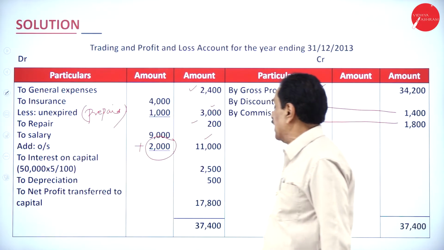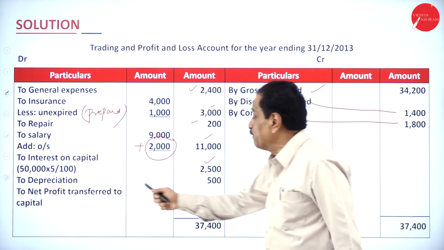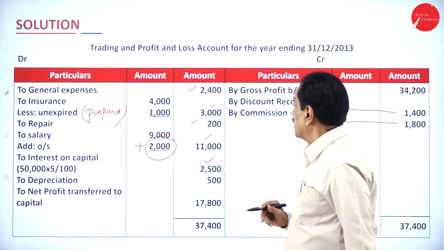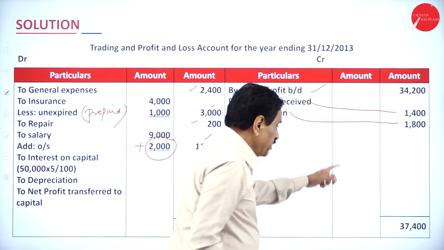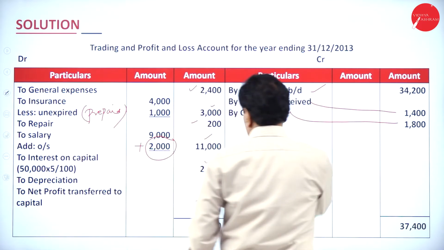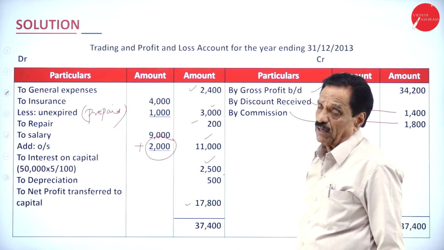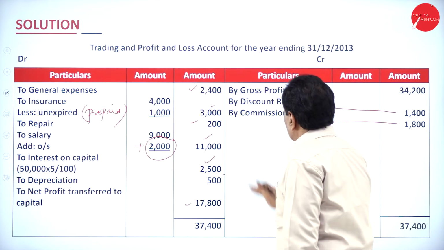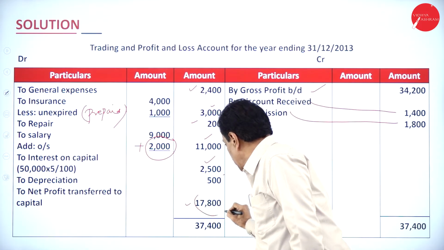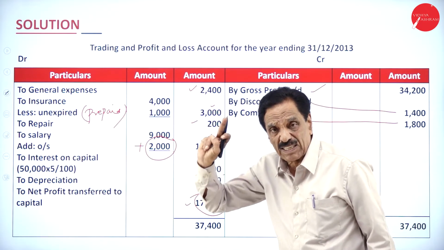50,000 into 5 by 100. It works out to how much? 2,500. Depreciation on furniture, you calculated how much? 500. Then when you add the figures, it will be equal to 37,400. The net result will come to 17,800, which is the net profit. So from the credit side, all the expenses have been deducted. Whatever the difference comes, 17,800 goes to the balance sheet capital account.